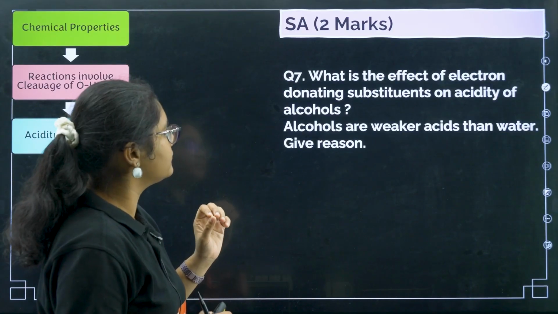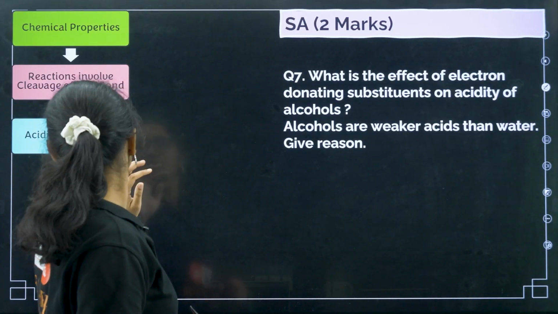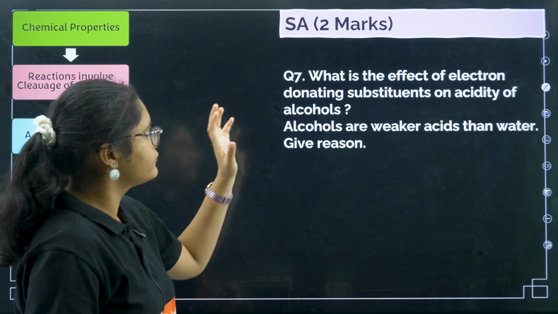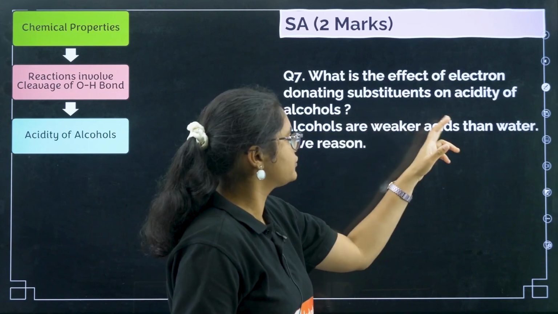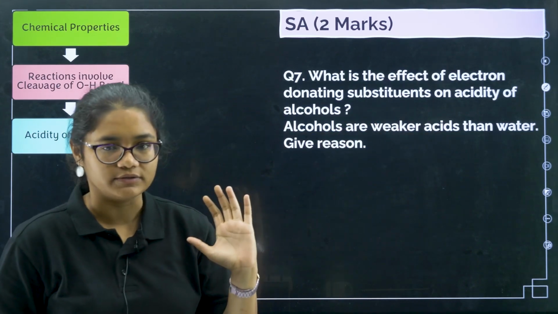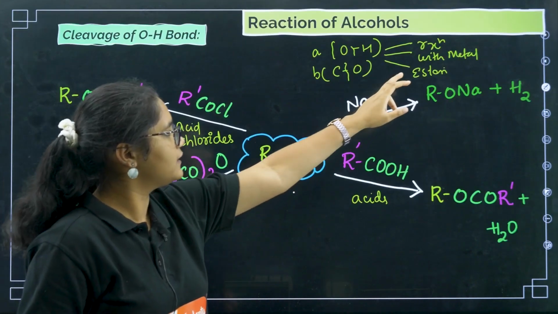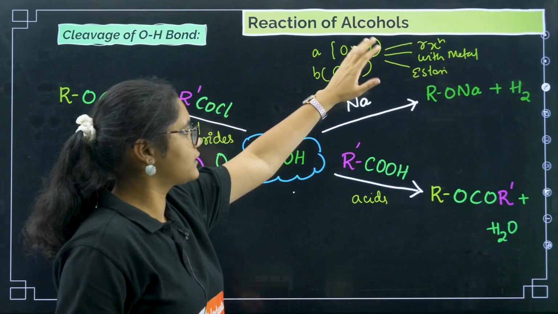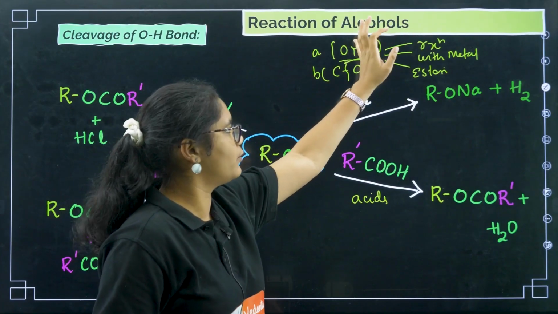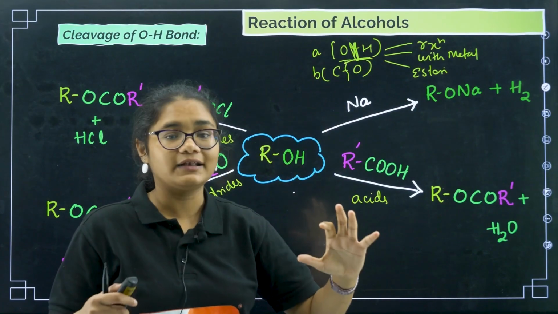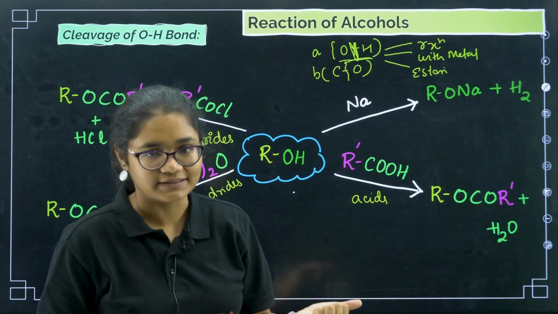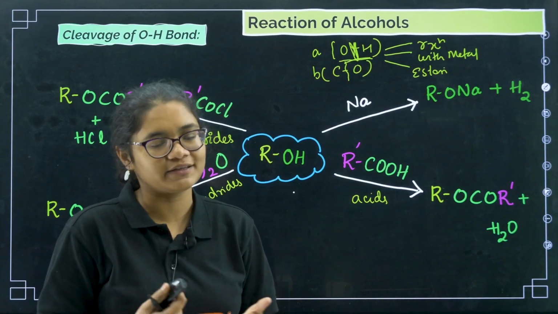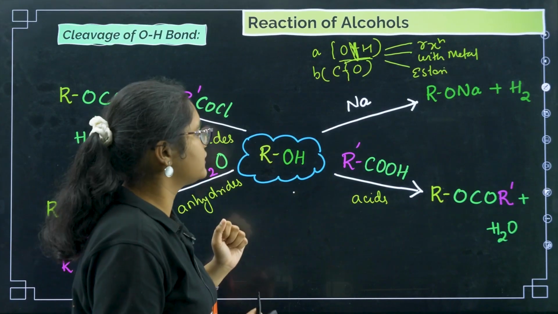What is the effect of the electron donating substituents on the acidity of alcohols? We have seen that when the OH bond is breaking, at that time alcohols are behaving as acids, because anything which releases H plus is an acid, right? So that is what is here.